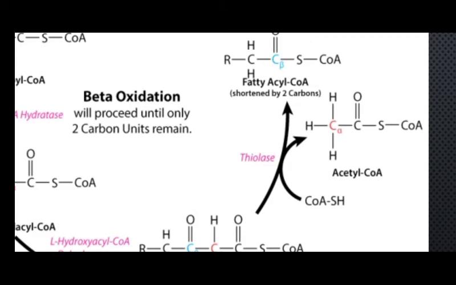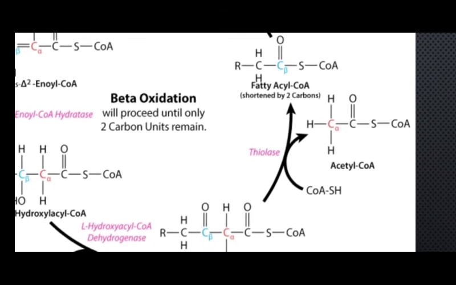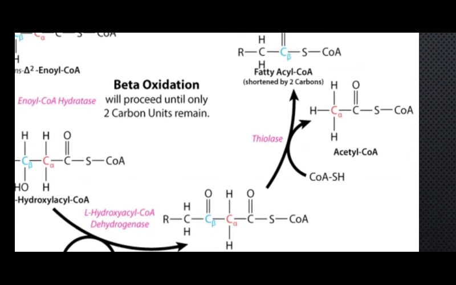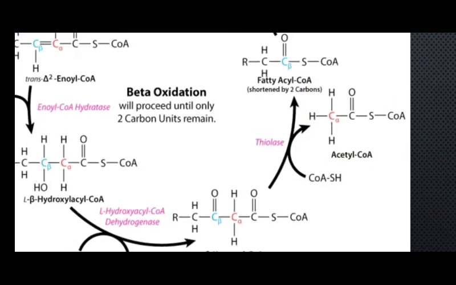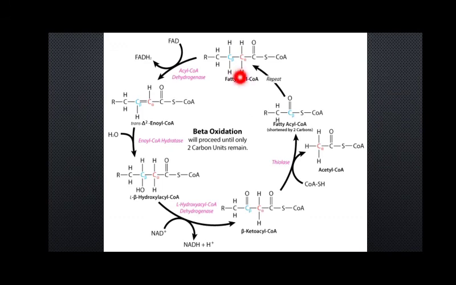Why? Because those 2 carbons that are removed are actually the acetyl CoA that is formed right here. Every single cycle is cleaving this front part. This front part is nothing but the acetyl CoA, because you can see the coenzyme A is bound here.